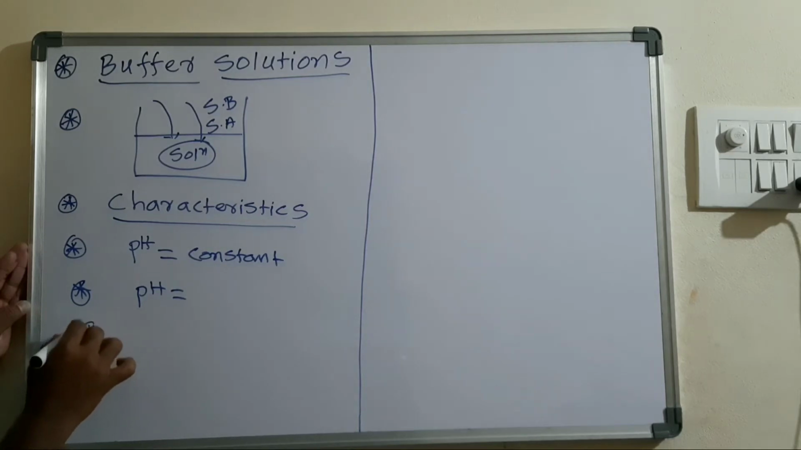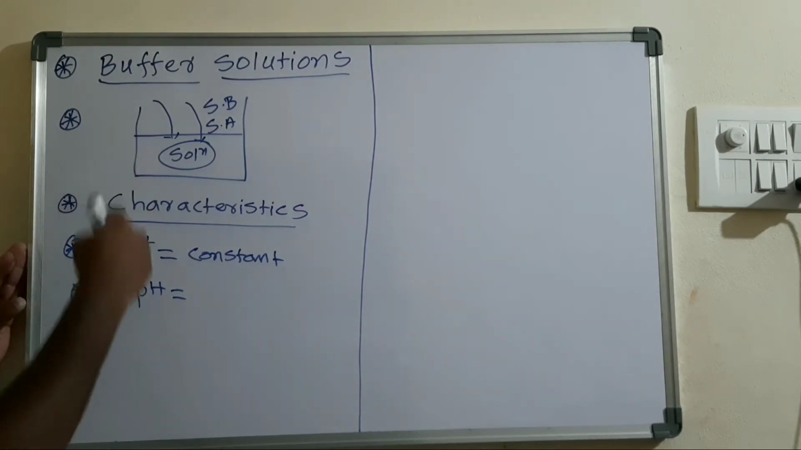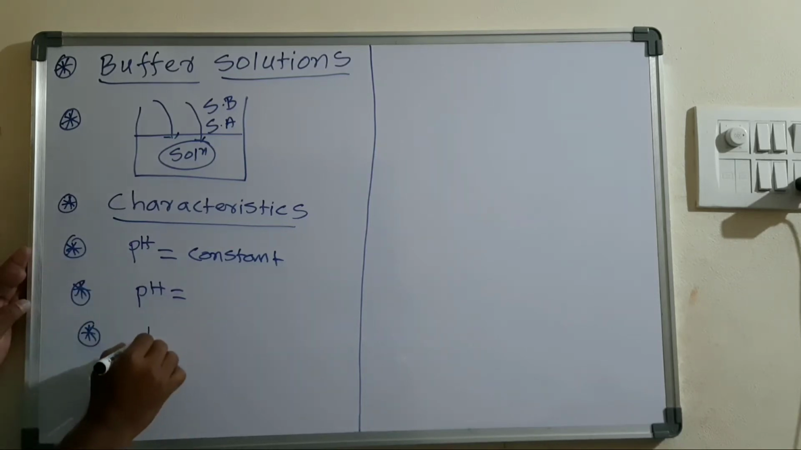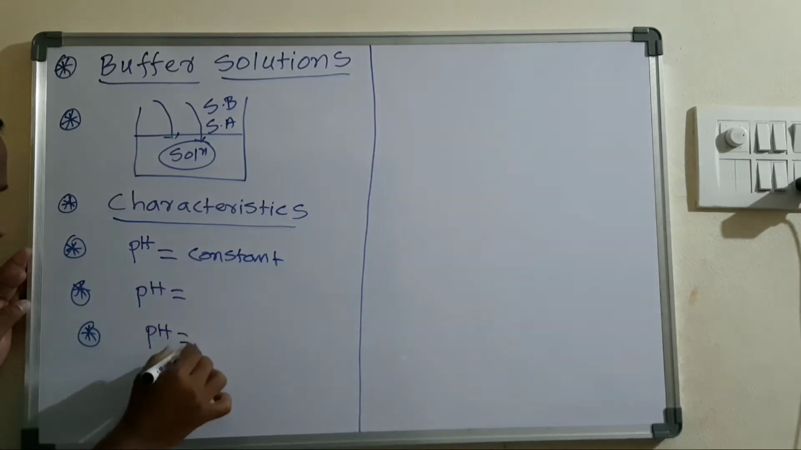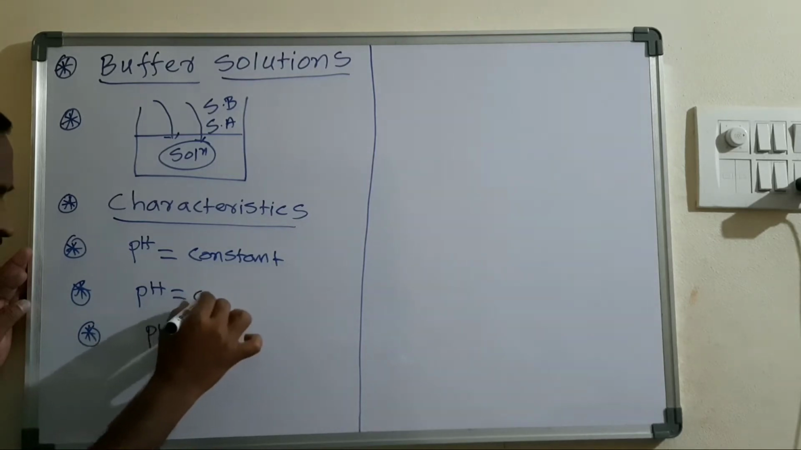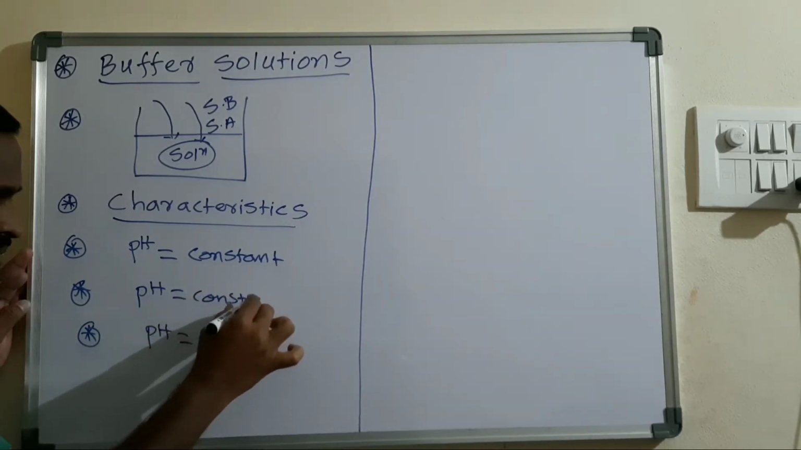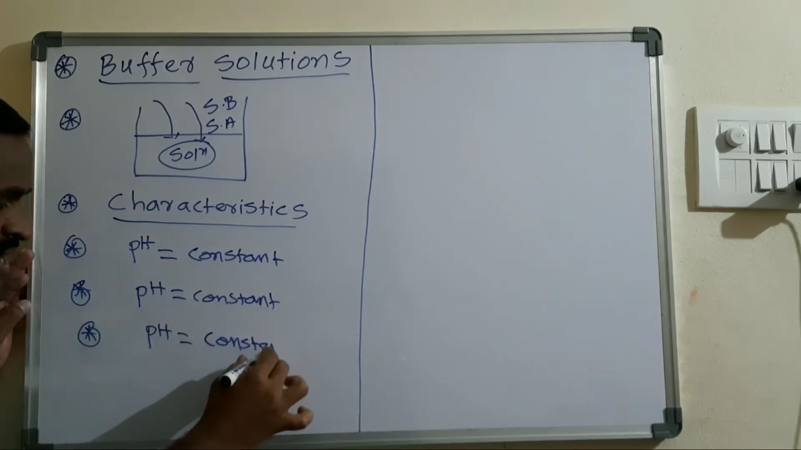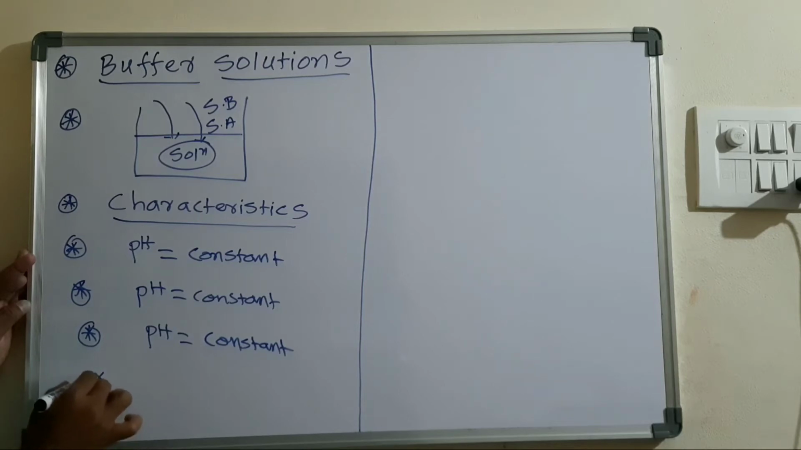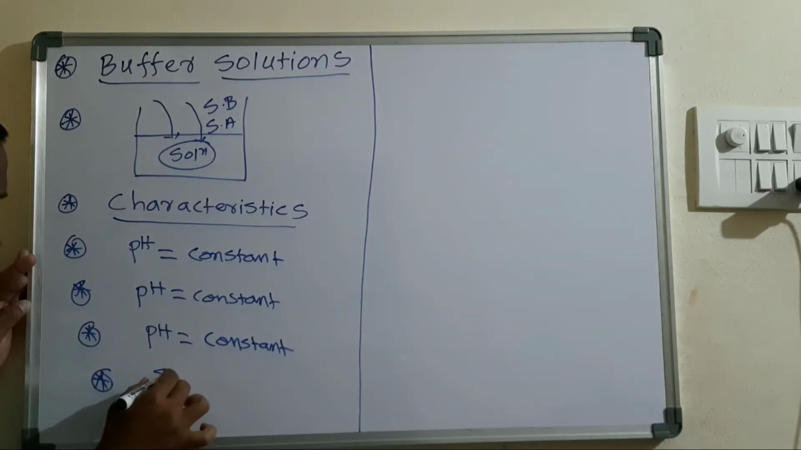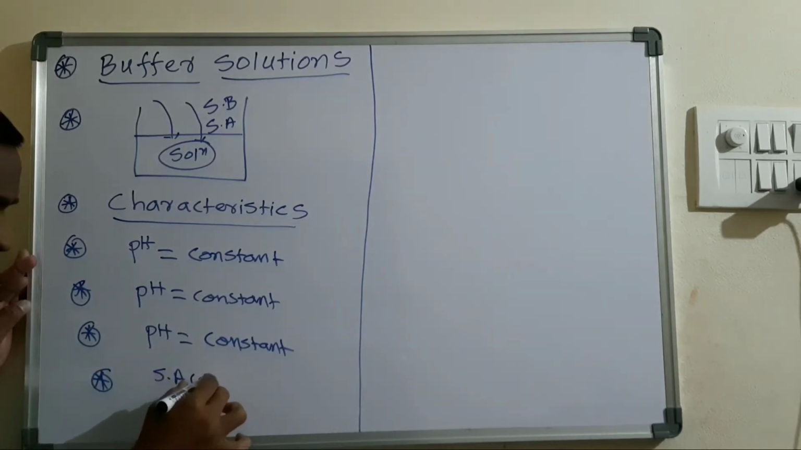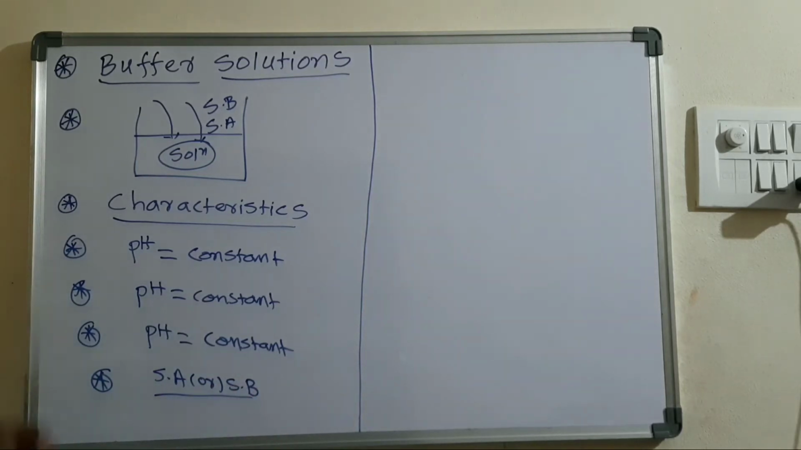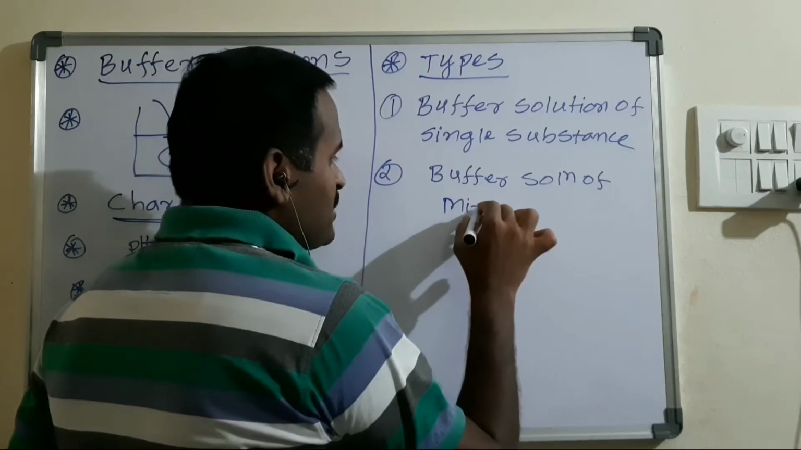And the other one is by addition of a small amount of water. That means on dilution, the pH of the solution is again going to be constant. Even on dilution, the pH is a constant. And the next one is by addition of a strong acid or a strong base, the pH of the solution is also going to be a constant.